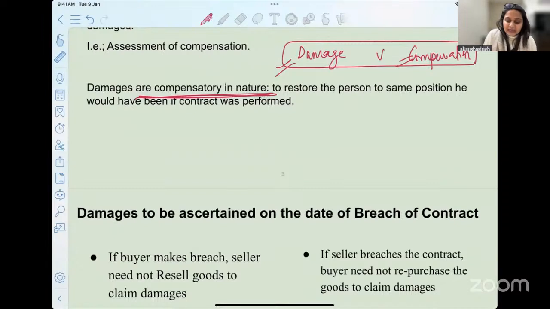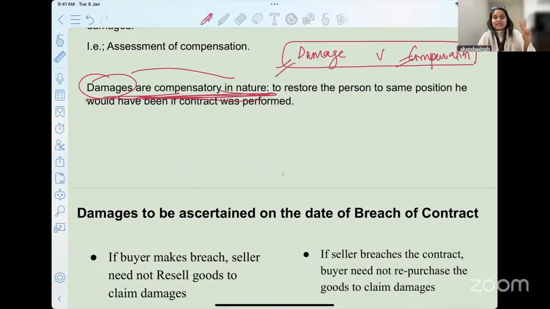So that is why damages are of compensatory nature, by which we intend to restore the person to the same position. How we restore them will differ from the transaction. But we intend that whatever losses happen to a person, we have to restore them. We have to take them back to the original position as if the contract has been performed.